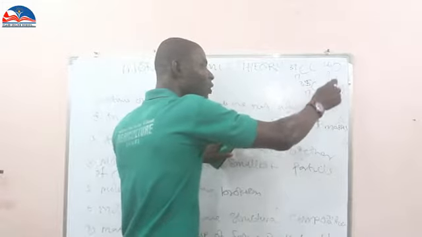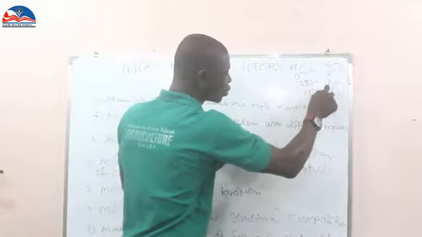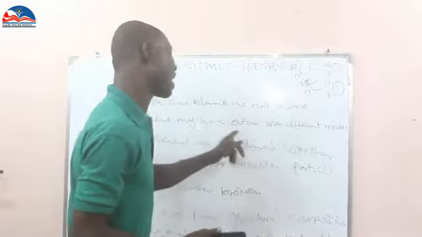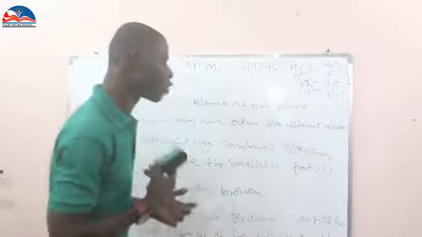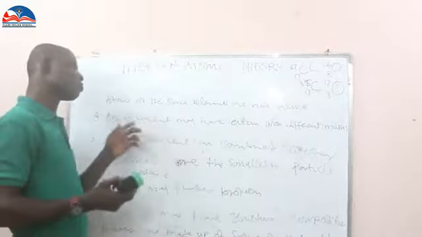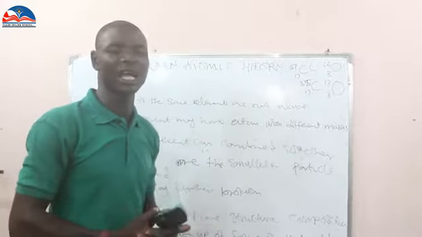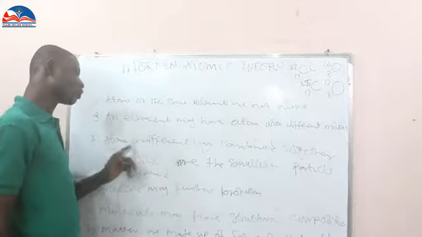We have oxygen, but the mass of this one is 16, while the mass of this one is 17. That is why they said an element may have atoms with different masses, their mass number. That is number 2. So number 2, the modern theory agrees with what they have put forward as a modern atomic theory.